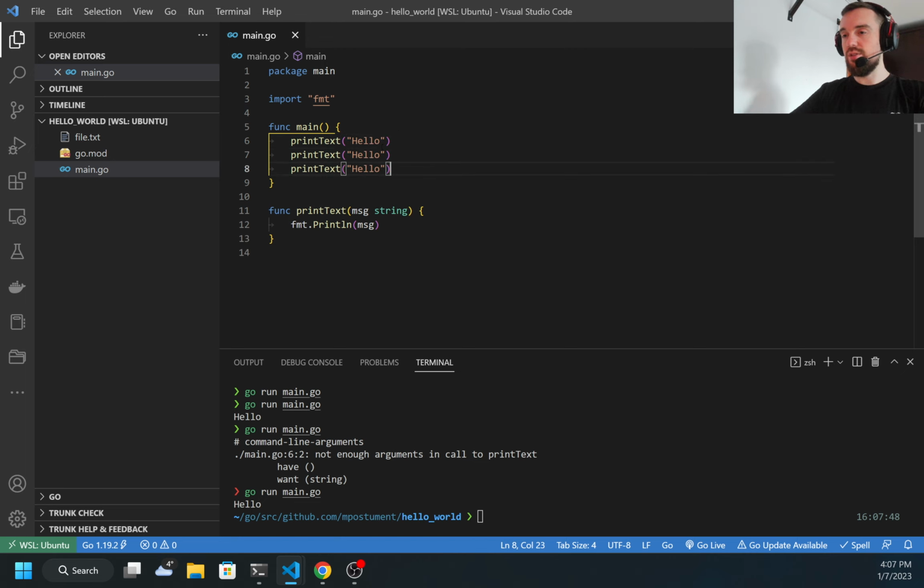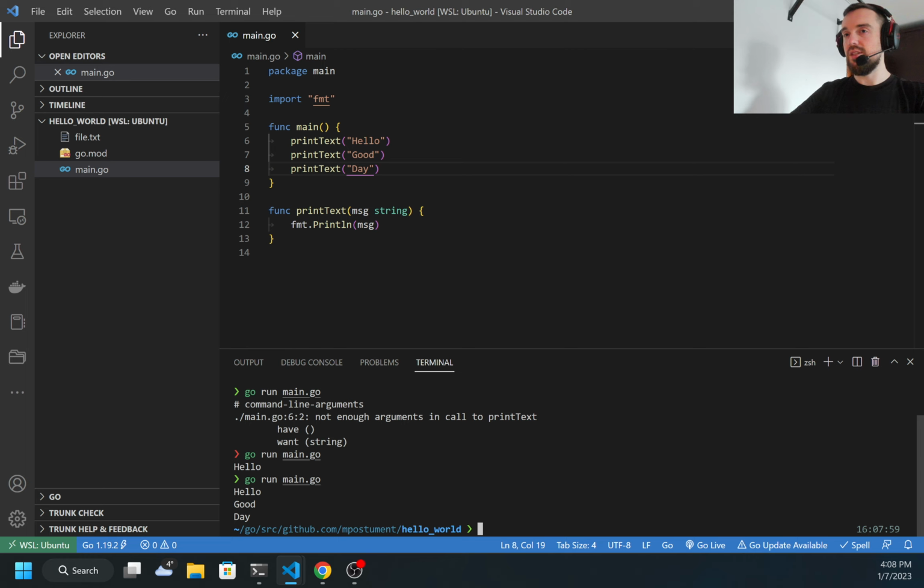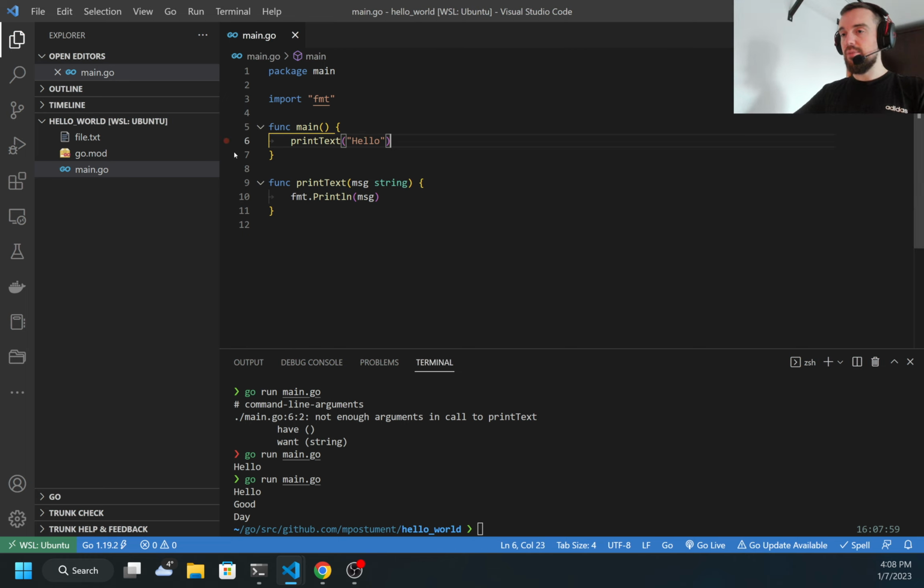So I can call this function multiple times, and I will call it 3 times with different parameters. Also, I can pass multiple arguments to my function, not only one. For example, I want 2 arguments, hello, and let it be name, and I will type my name.